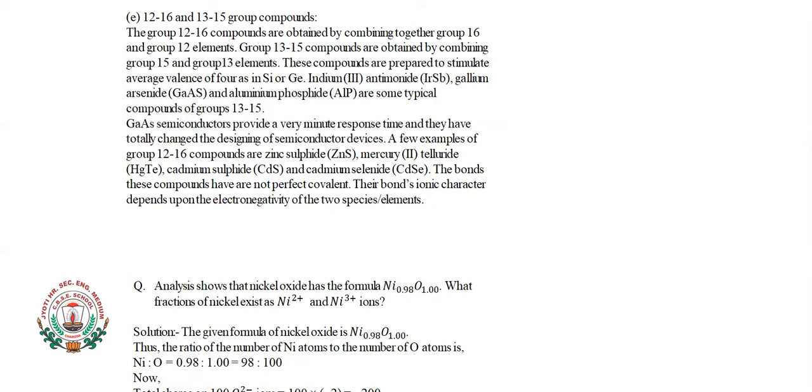Next are the elements or compounds formed by 12th and 16th group elements and compounds formed by 13th and 15th group elements. The group 12-16 compounds are obtained by combining a 12th group element and a 16th group element. Similarly, combining a group 13 element with a group 15 element, we get a group 13-15 compound.